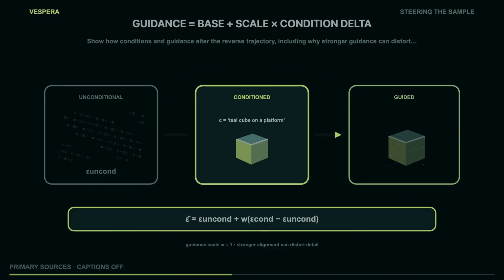Classifier-free guidance is a particularly clear steering trick. During training, the model sometimes sees a condition and sometimes sees the condition removed. At sampling time, call the model in both modes. Let epsilon_cond be the prediction with the prompt, and epsilon_uncond the prediction without it. Then combine them as epsilon_guided equals epsilon_uncond plus w times (epsilon_cond minus epsilon_uncond). The guidance scale w amplifies the direction that points from the unconditional sample toward the conditional one. At w equal to 1, the conditional difference is used as is. At larger values, prompt alignment is emphasized. This can make a requested object more obvious, but it can also overcook textures, collapse diversity, or produce brittle anatomy.